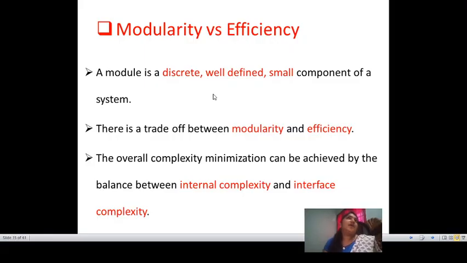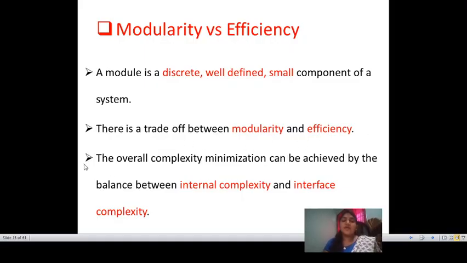Testing the entire system is better than testing these modules. So that's why modularity is one of the ways to define things in software testing. A module is a discrete, well-defined small component of a system. It is a trade-off between modularity and efficiency.